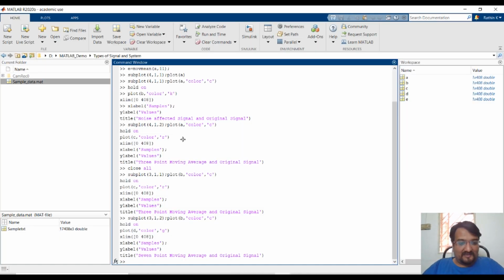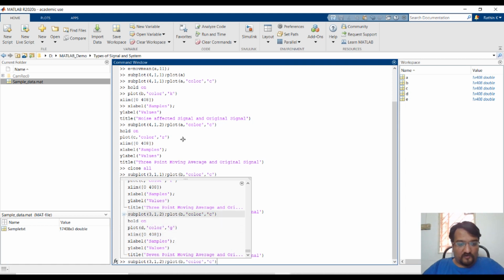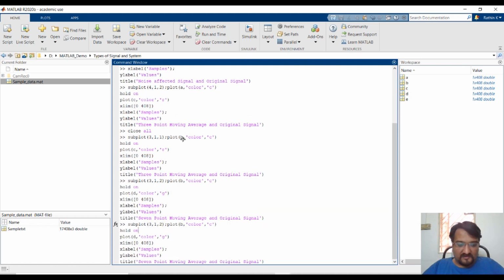Similarly, let's see the next 11-point version as well. A lot of applications are there. It's just smoothening or low pass filtering, but you are adding more samples, which means you are adding more terms in your impulse response. If you want to realize it, you need more hardware to implement that.